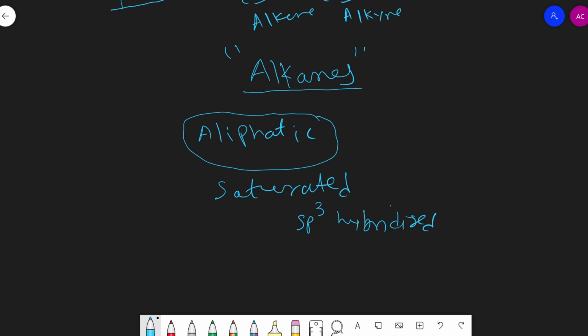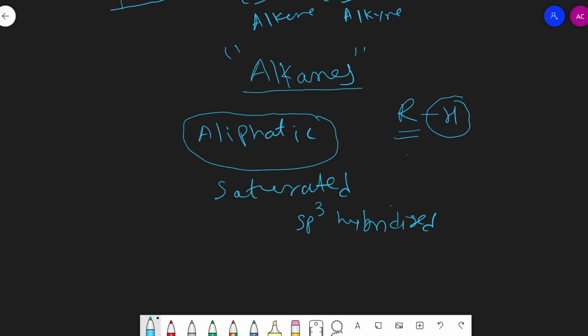So alkanes are aliphatic, meaning open chain; saturated, meaning containing all single bonds; and hydrocarbon, meaning containing only two elements, carbon and hydrogen. So a more precise definition is: aliphatic saturated hydrocarbons are known as alkanes. They are represented by the formula RH, where R is an alkyl group. And what is an alkyl group? An alkyl group is the hydrocarbon radical obtained by removing one hydrogen from an alkane.